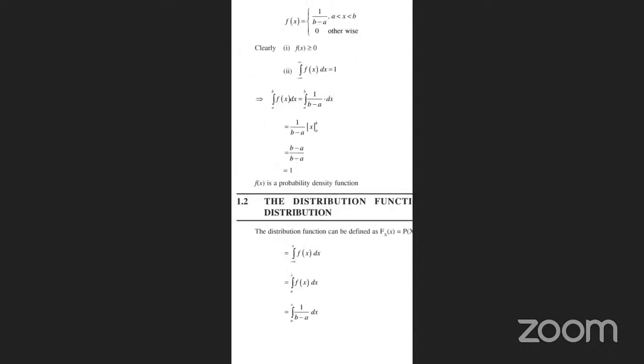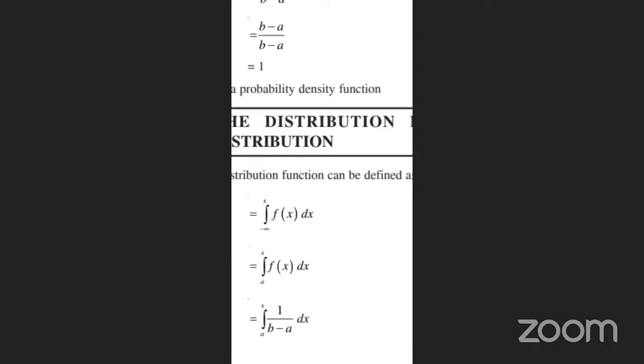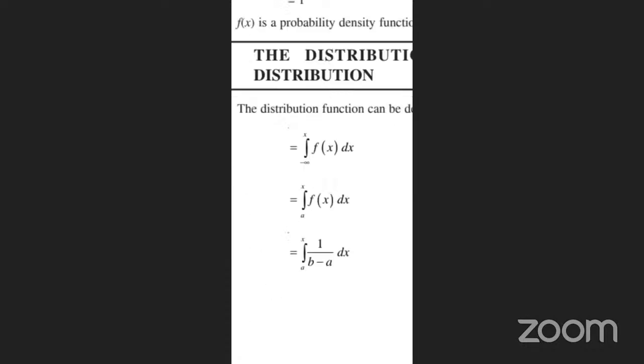Second, the distribution function of the uniform or rectangular distribution can be defined as F of x equal to P of X less than or equal to x. Already I told you, integration from minus infinity to infinity of f of x dx is equal to 1.